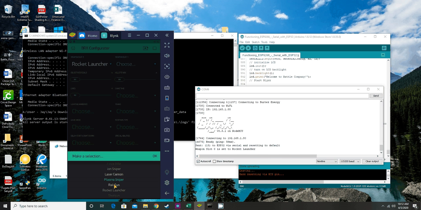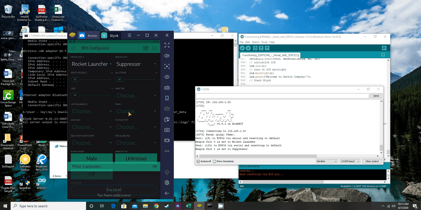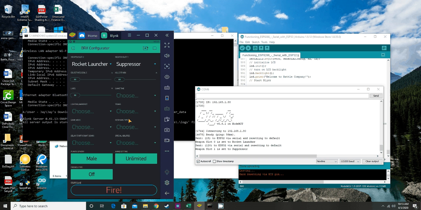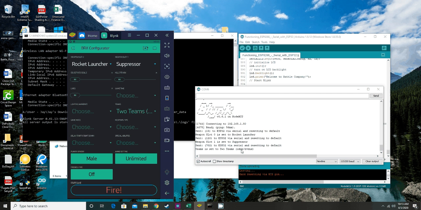And feel free to look at any of these and play with them. Set ESP32 to the suppressor for this one. I've got the team settings set up how I'd like them to be done. And feel free to scroll through and look at the app and see how I've done this, and play with them. And it'll enable the settings on the ESP32 for that. Team set to 2 teams, odds versus evens.